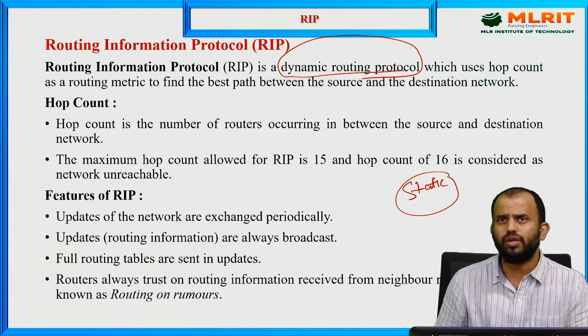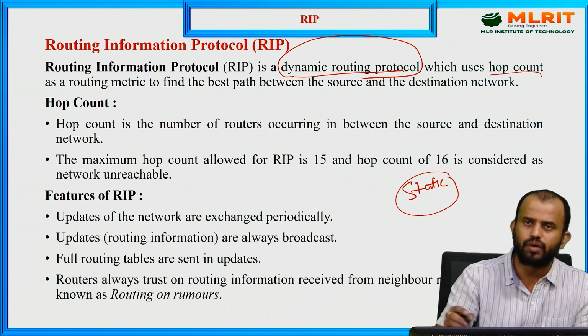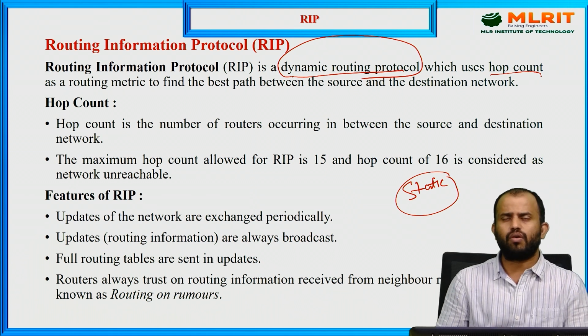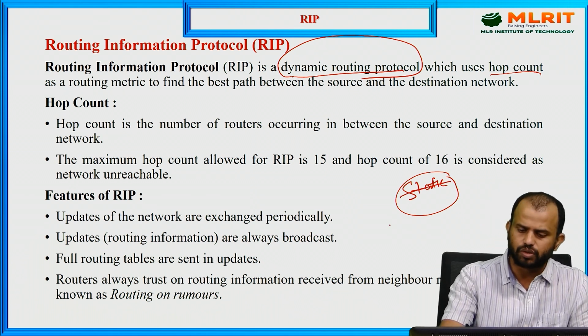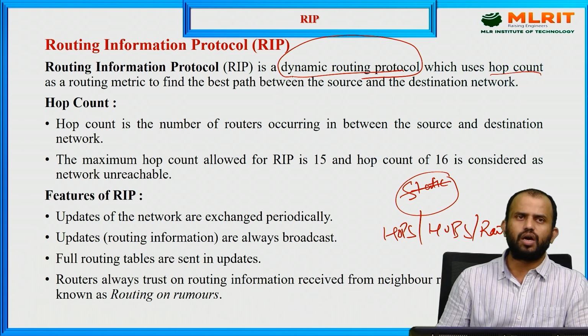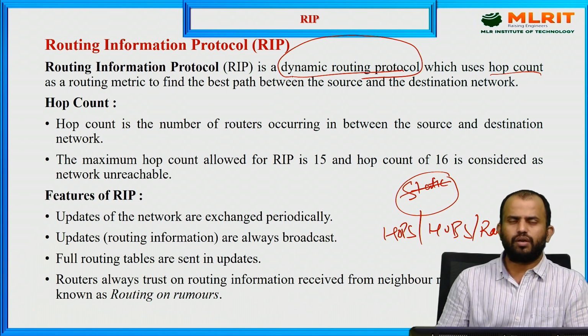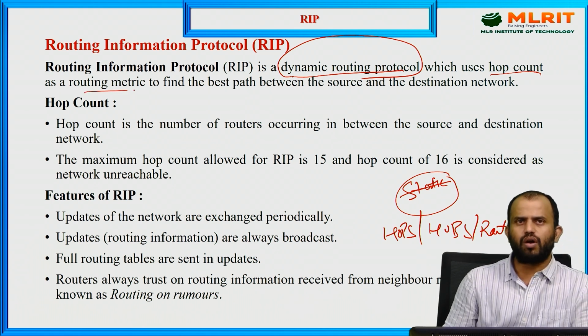This routing protocol uses hop counters, based on a counting mechanism of how many hops or how many routers we are using. That kind of count we measure, and we note it down in the routing protocol value. We have to maintain all the information in the prescribed values only, which we call the routing metric value.